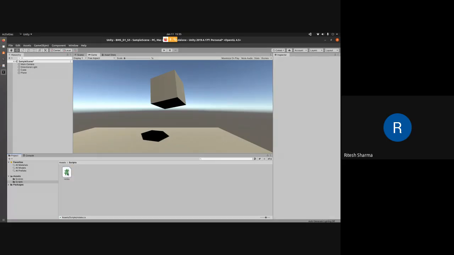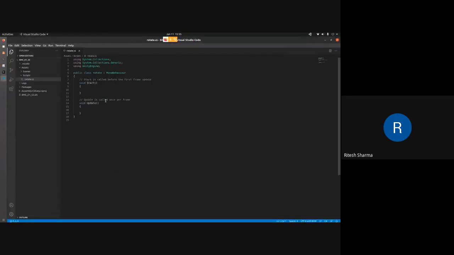Okay, and then you simply double click on this. That will open up whatever Notepad, Sublime editor, or code editor you have on your system. It will open as some kind of code editor. For me, it's opening Visual Studio Code.